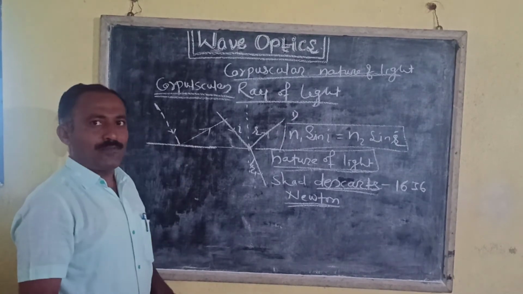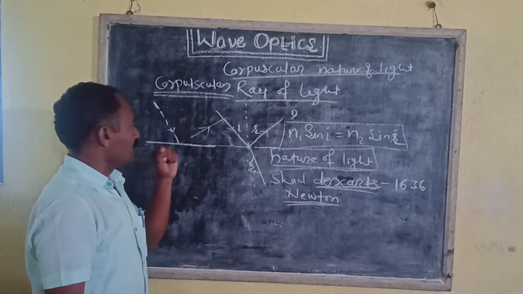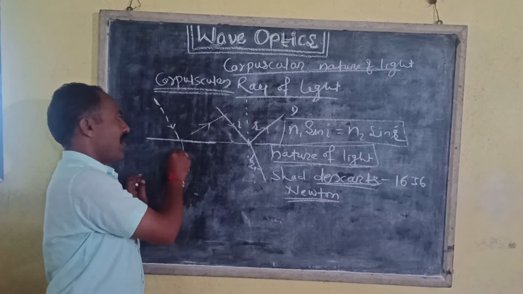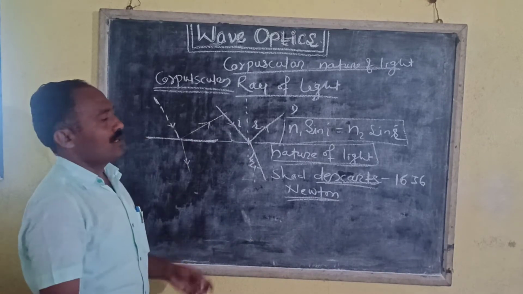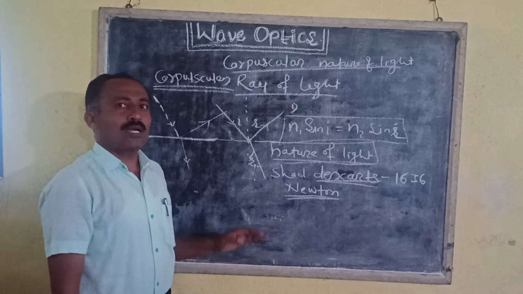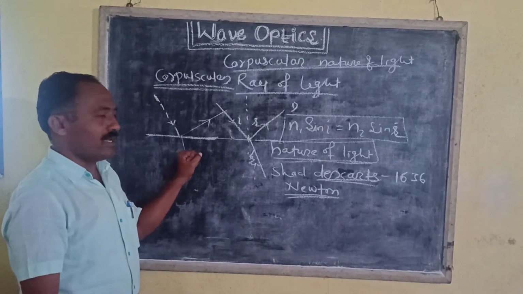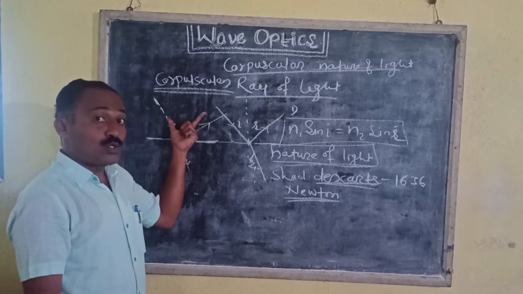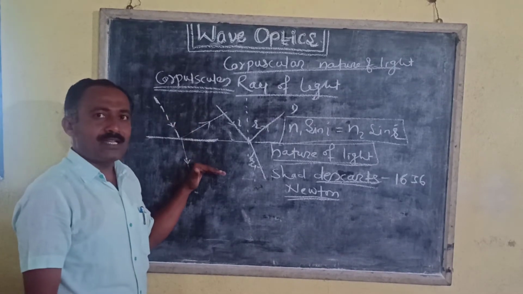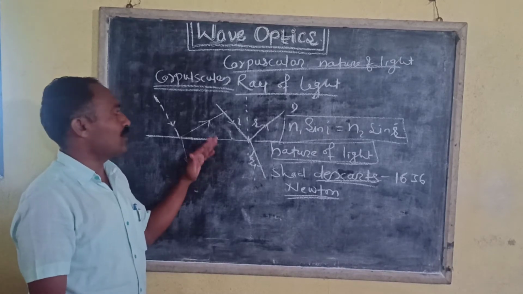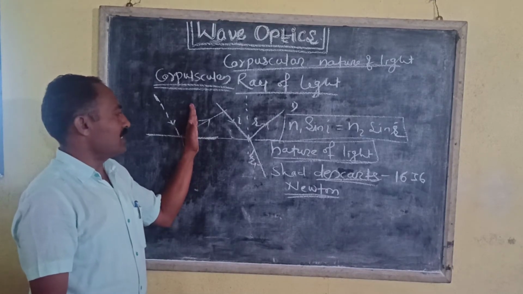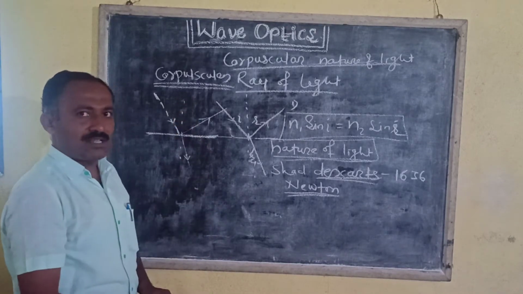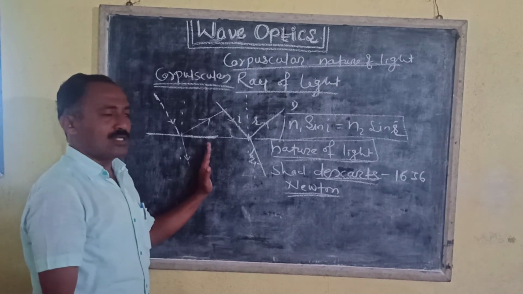The phenomenon of refraction is due to the attraction of the particles by the refracting surface, and Newton came to the conclusion that the force of attraction exerted by the denser medium is larger than that of the rarer medium, so that the velocity of light in the denser medium is larger than in the rarer medium. But this concept is not correct. Experimentally, it is not correct because the velocity of light in a denser medium is not larger.